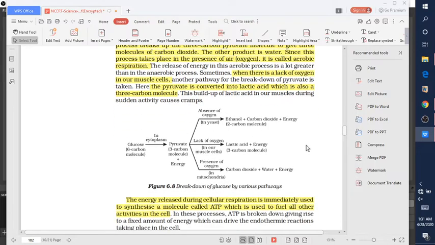There is one more case. Whenever we do heavy exercise, our muscles actually lack oxygen. In this condition, the glucose is converted into pyruvate, and this pyruvate is converted into lactic acid and energy. This lactic acid sometimes gives us muscle cramps, and this process, which is due to a lack of oxygen, takes place inside the muscle cell.